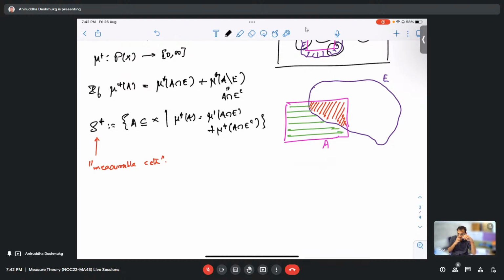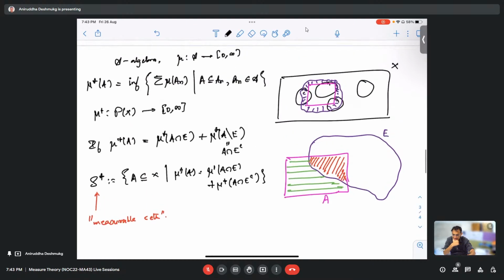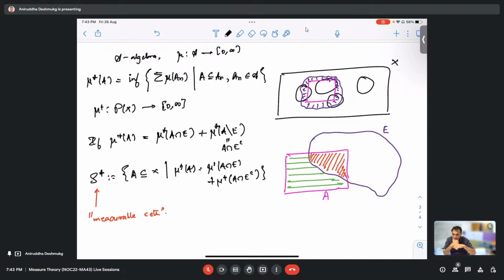The other thing that I wanted to ask was about the extension process. I absolutely did not understand anything about the extension process. I just didn't understand how we can extend from, let's say, any sigma algebra defined on an algebra all the way to S star. If S is a sigma algebra that has been defined on an algebra, how can we extend it to S star? Is it through this process that you just explained? Yes, it is through this process. But if you already have an S star, which is a sigma algebra, where do you have to extend it further?